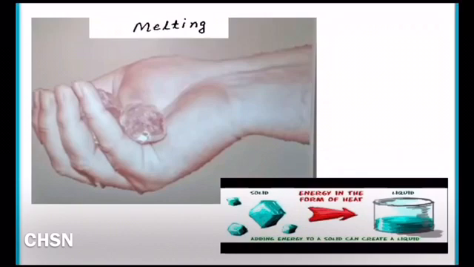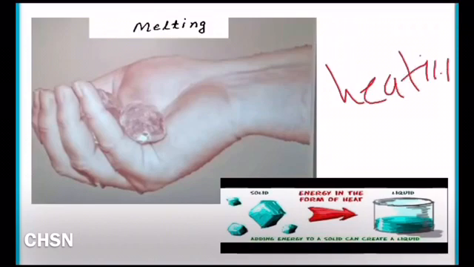First of all, we will consider the case of increasing the temperature, that is by heating. When you heat a substance, that is increasing the temperature, there can be three processes: melting, boiling and sublimation. So what happens to the particles of the matter when we heat it?